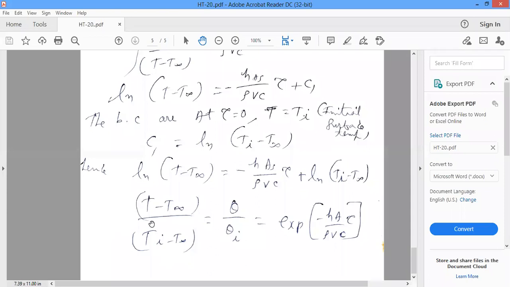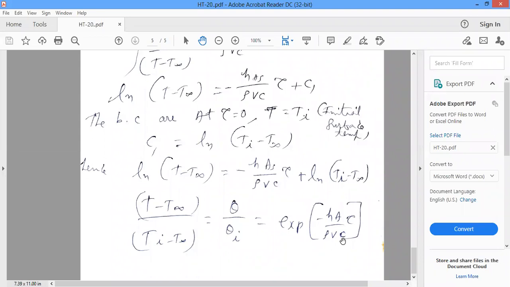By using this formula, where T is the temperature at any given point of time tau, T free stream is the temperature of the ambient liquid or ambient air, and Ti is the initial temperature. And e to the power minus h, what is h? Convective heat transfer coefficient. A is the surface area, tau is time, rho is the density of the solid, V is the volume of the solid, and c is the specific heat. Okay?